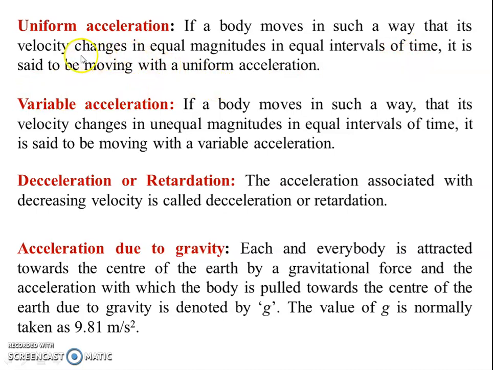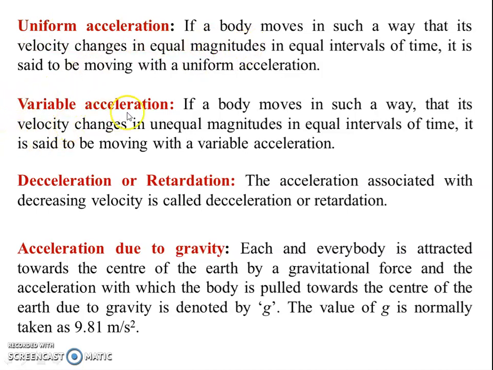Means if v1 is the velocity at time t1, v2 is the velocity at time t2, and v3 is the velocity at time t3, and the accelerations are all the same, that is called uniform acceleration. If a1 is v1 by t1 and a2 is v2 by t2, and a1 is equal to a2, then it is called uniform acceleration.